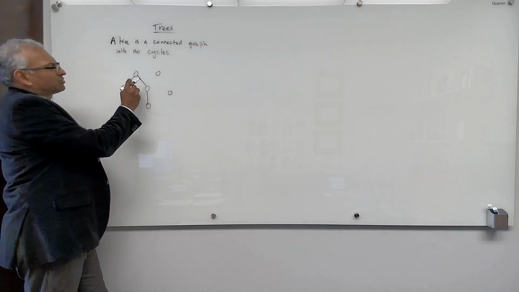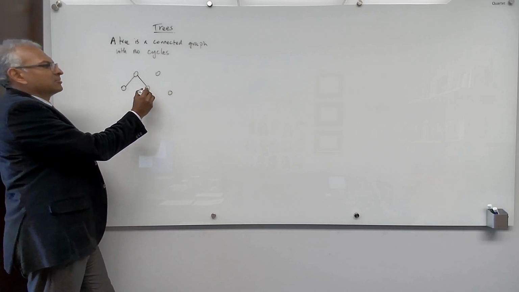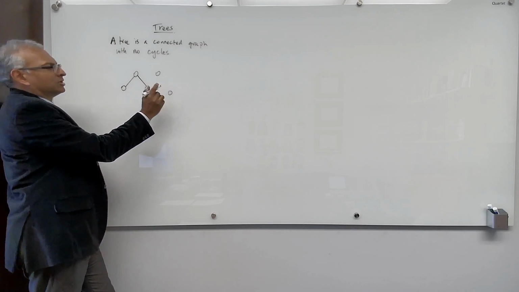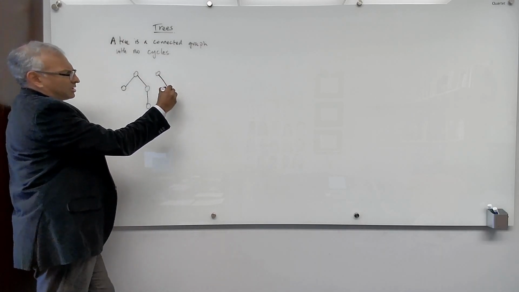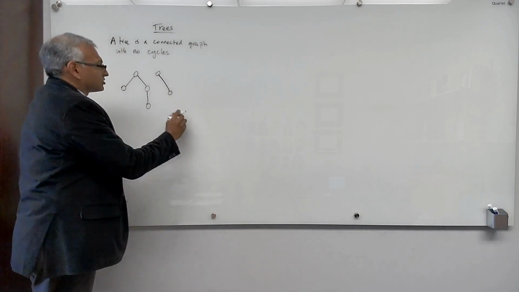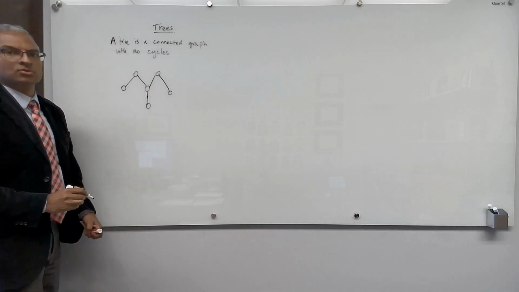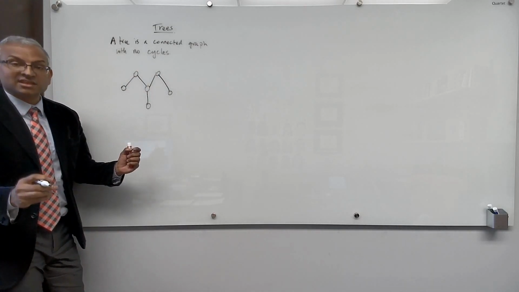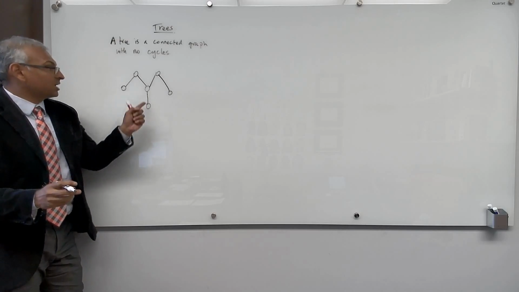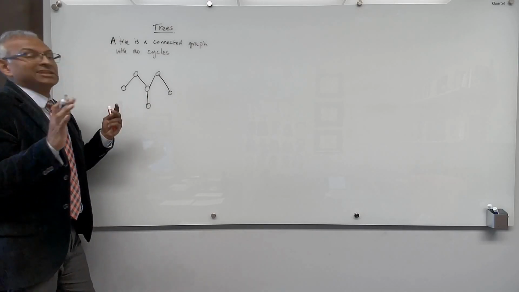So we need to add more edges. We could try to add another edge here, for example this one, but that would cause a cycle. If I don't want a cycle, maybe I have to add an edge from in here to here. Let me add this edge. Good, I've not created any cycle, but can I stop here? No, it's not connected. So let me add maybe this edge here. Good. Can I stop here? Well, at least it's connected. So it's connected and it has no cycles. I can stop here if I wanted to, but let's try to continue.